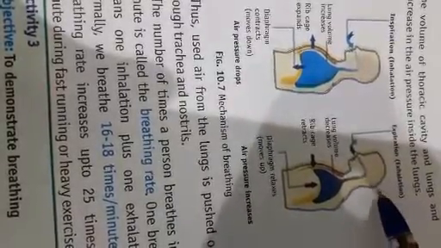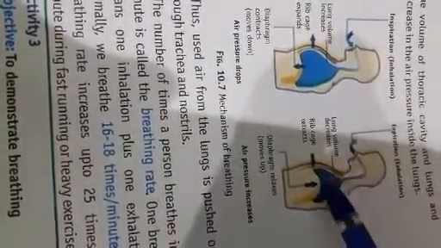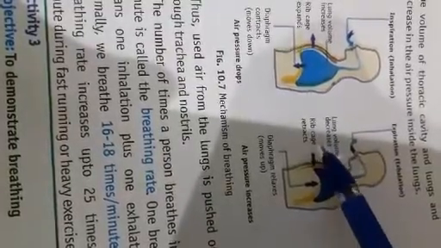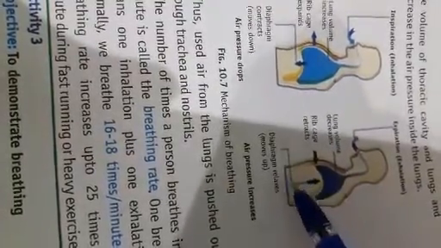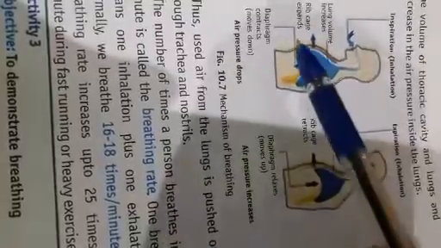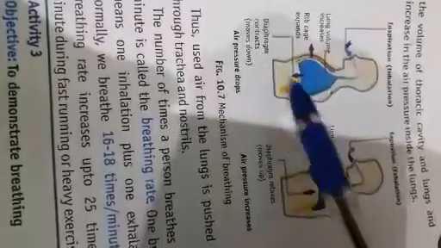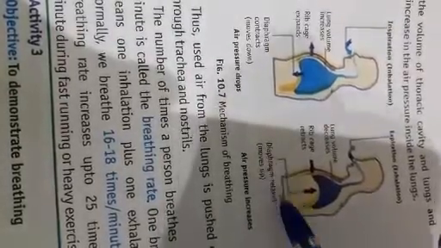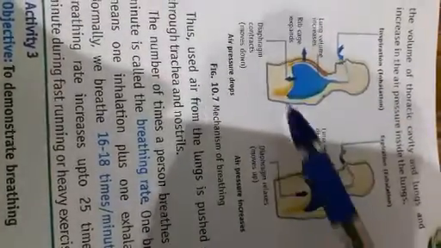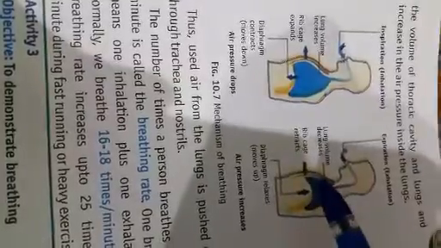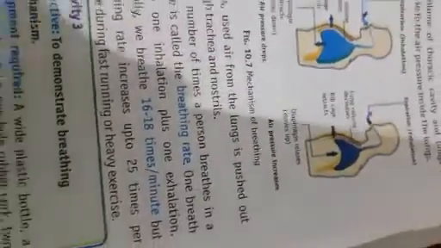When we release the CO2 gas, the rib cage retracts and the diaphragm relaxes. In the first position, the diaphragm moves down. In the second position, the diaphragm moves up. This is the main mechanism involved in the process of breathing.